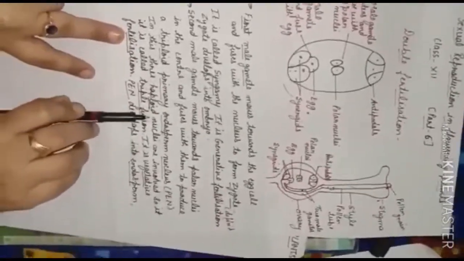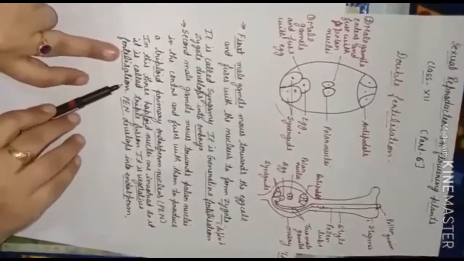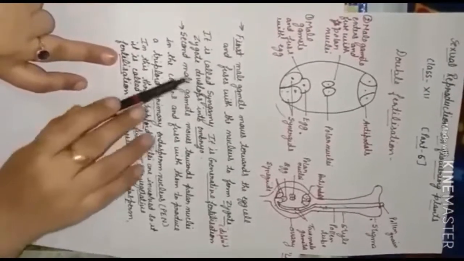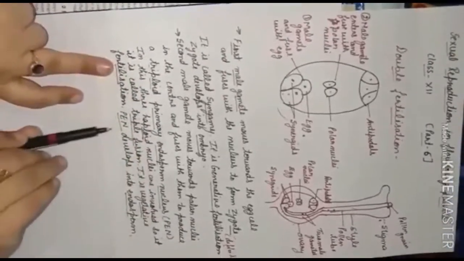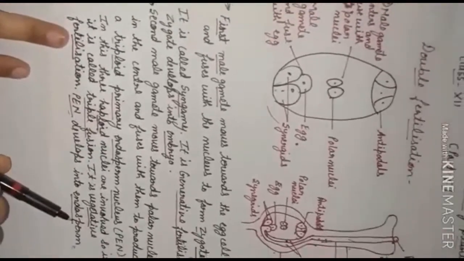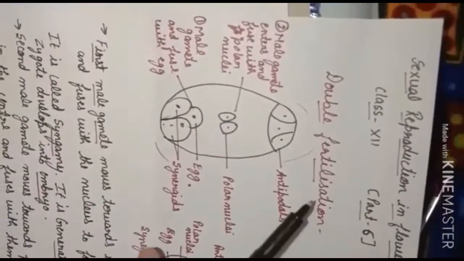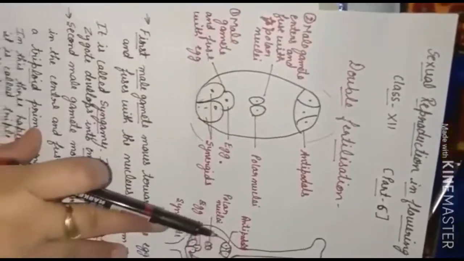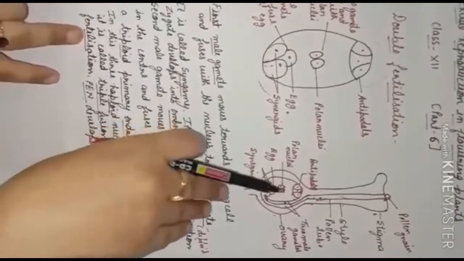Clear? We call this type of fusion triple fusion, and this type of fertilization is the vegetative fertilization. Understood? Here the zygote, at the time of development, develops into the embryo, and here the primary endosperm nucleus, at the time of development, will develop into the endosperm. In the single ovule only, we are getting two times fertilization. That's why we call it double fertilization. Is it clear? Now in the next class we will discuss the post-fertilization events.